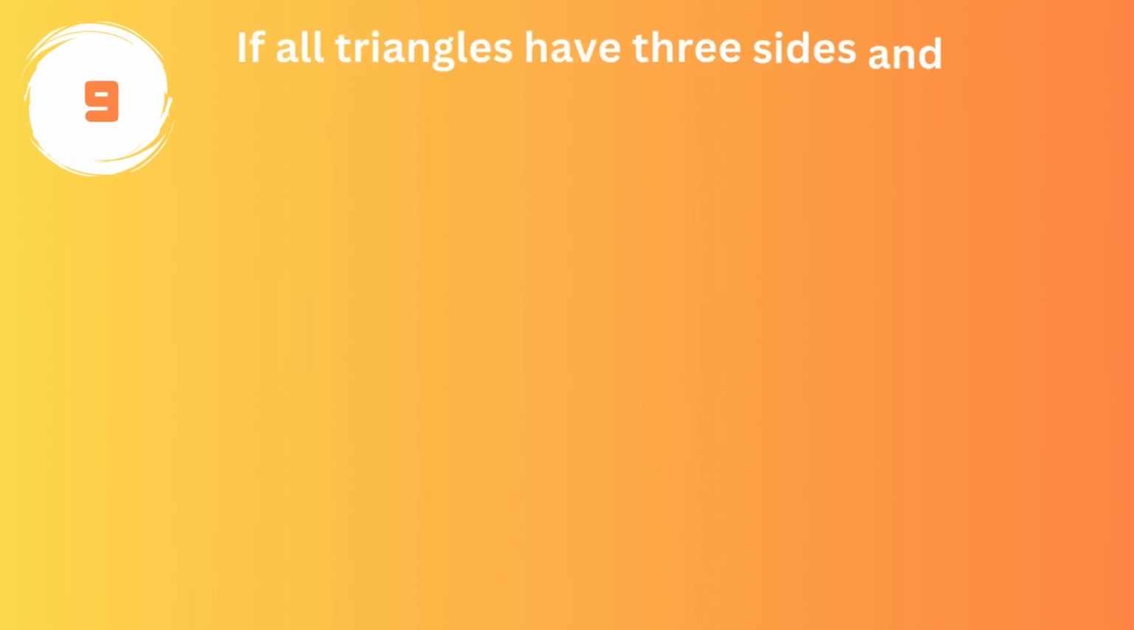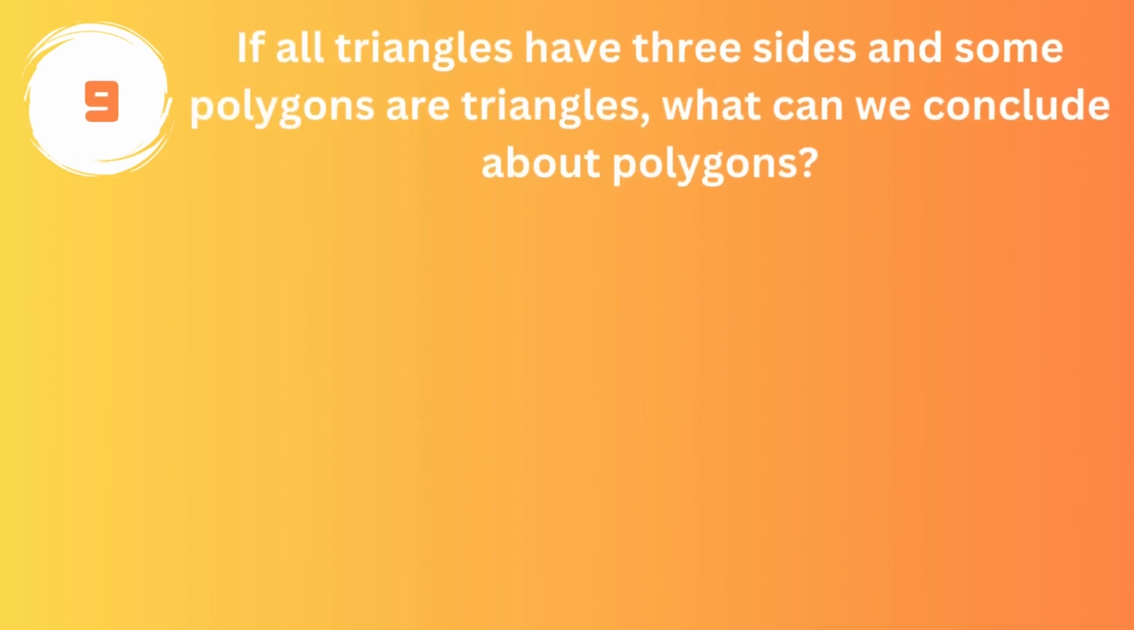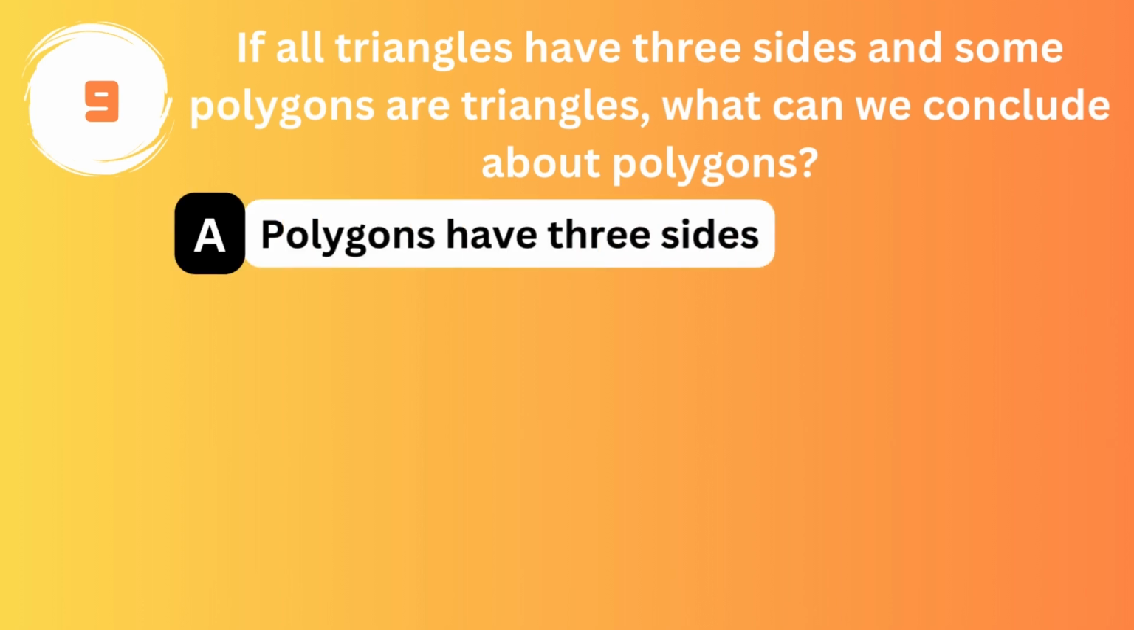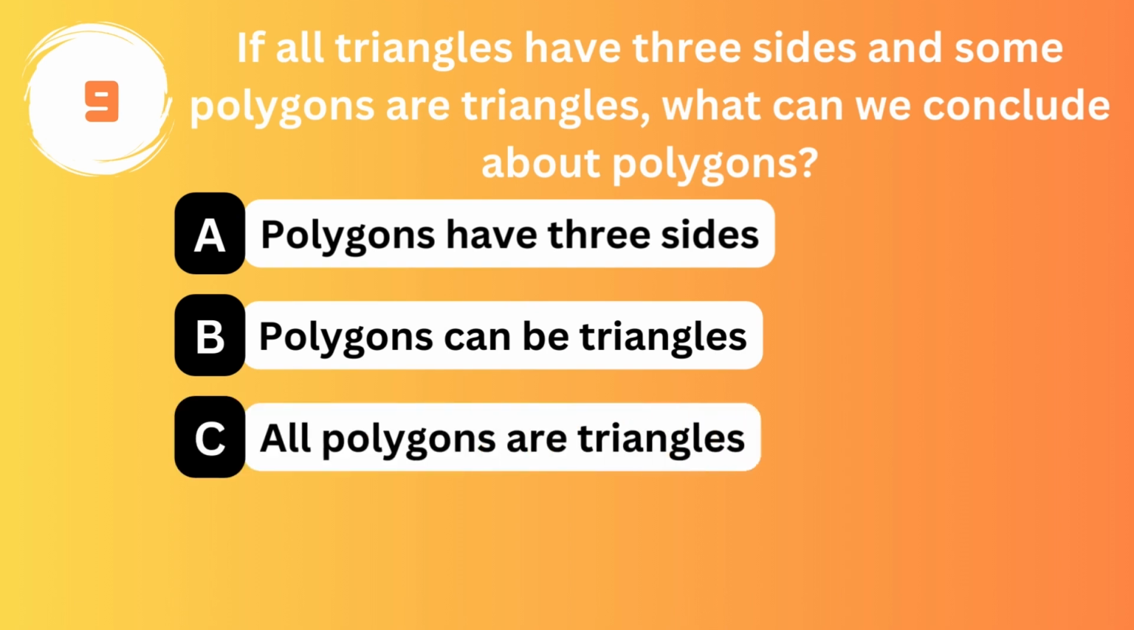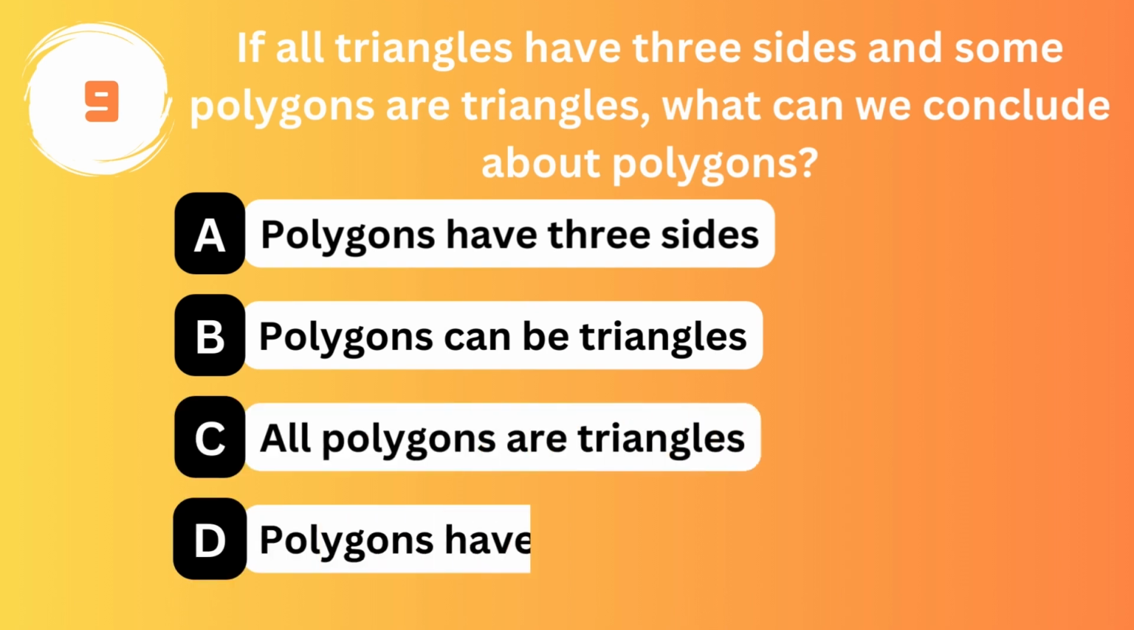If all triangles have 3 sides and some polygons are triangles, what can we conclude about polygons? Option A. Polygons have 3 sides. Option B. Polygons can be triangles. Option C. All polygons are triangles. Option D. Polygons have 4 sides.